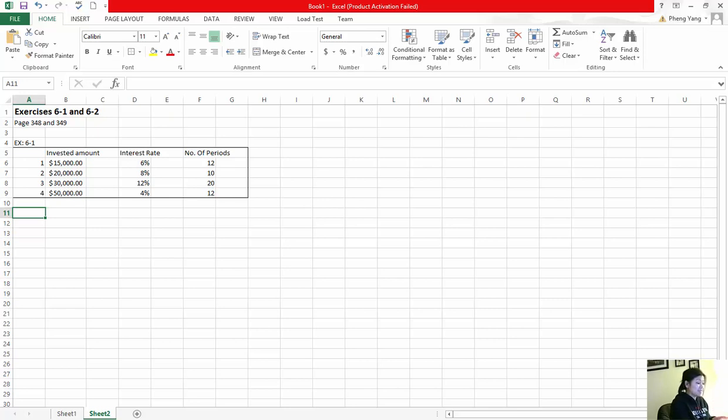Because it's asking for the future value of a single amount, we will be using table 1 on page P-1, and it says right there, it is used to calculate the future value of any single amount. Right at the top of page P-1, use table 1, future value of a single amount.